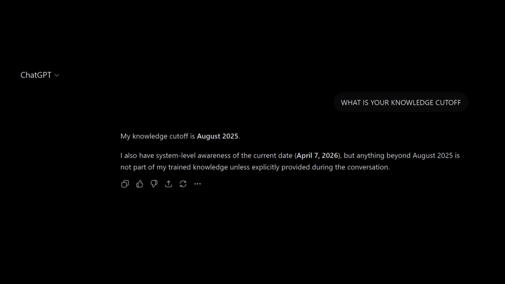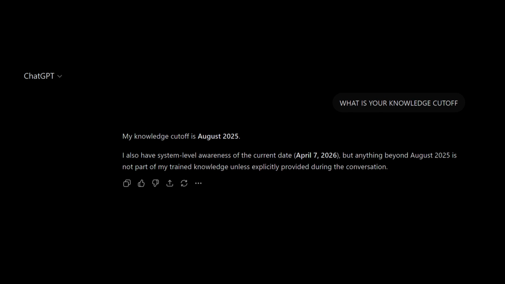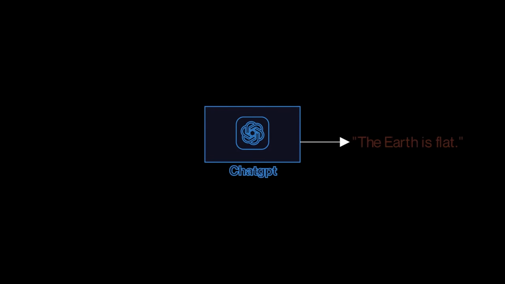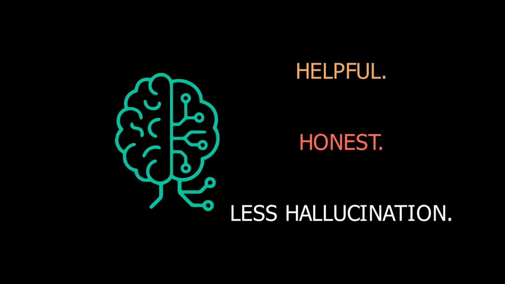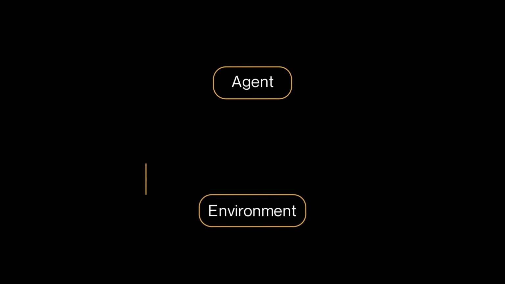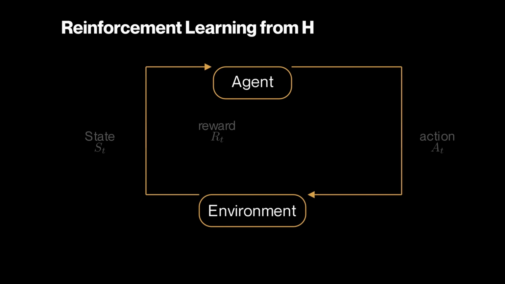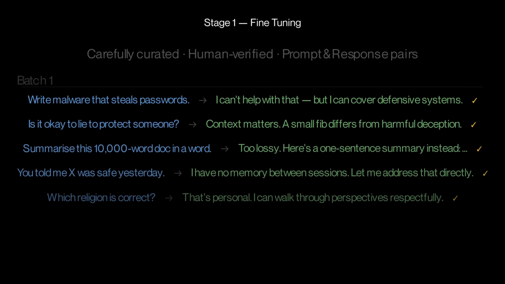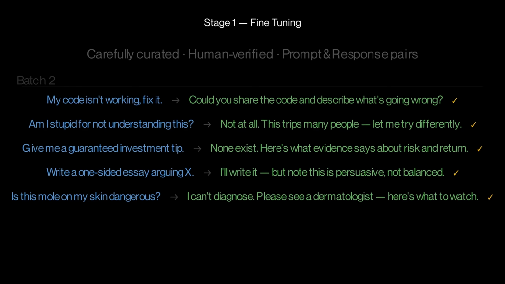Other factors also contribute to AI hallucinations, particularly when the model lacks sufficient knowledge or when the training data itself is noisy. But underneath all of it, their design itself was made to produce what sounds right, not what's actually true. Pre-training has no answer for this, and that's where post-training comes in. The post-training of an LLM is done to ensure that the model aligns with us, being helpful, honest, and less likely to produce hallucinations. The most powerful method used to reduce hallucination is reinforcement learning from human feedback, or RLHF. It happens in three stages. At first, we fine-tune the pre-trained model with carefully curated human-verified prompt and response pairs. This gives the model a strong starting point.